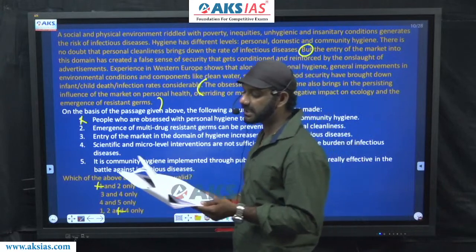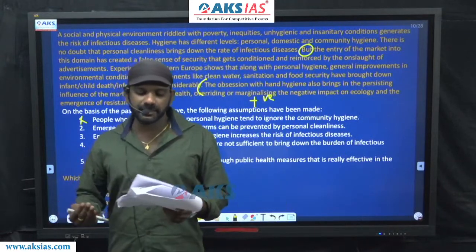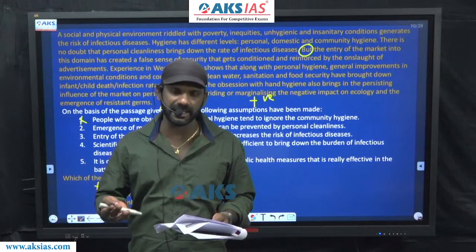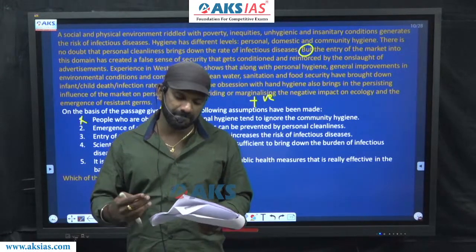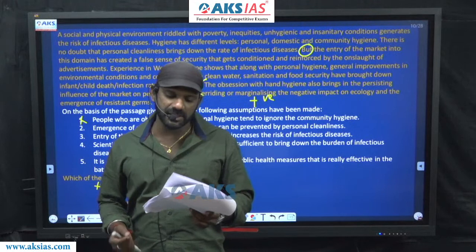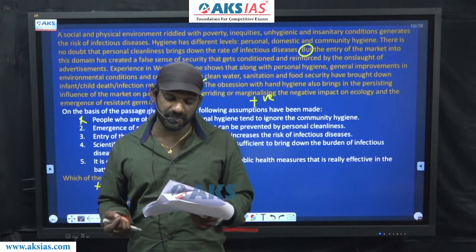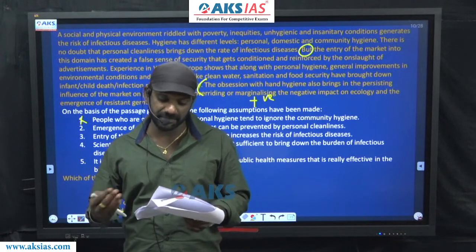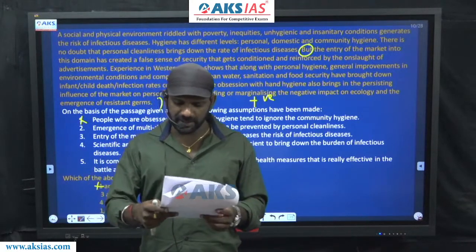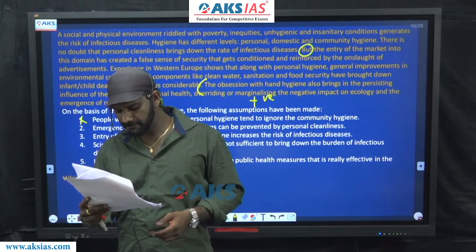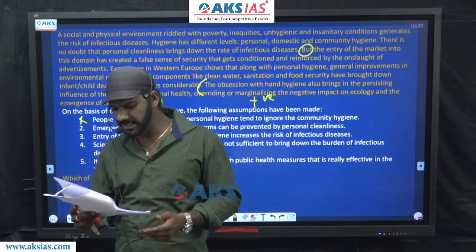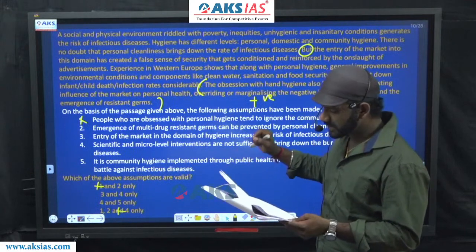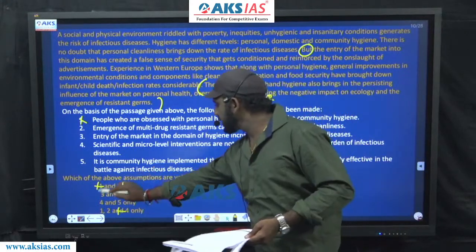Overriding or marginalizing the negative impact on ecology and the emergence of resistant germs. That means it overrides the negative impact of resistant germs. Statement 2 says emergence of multi-drug resistant germs can be prevented by personal cleanliness. Now, in a way it must be considered because it talks about resistant germs. Leave it there, don't get stuck.